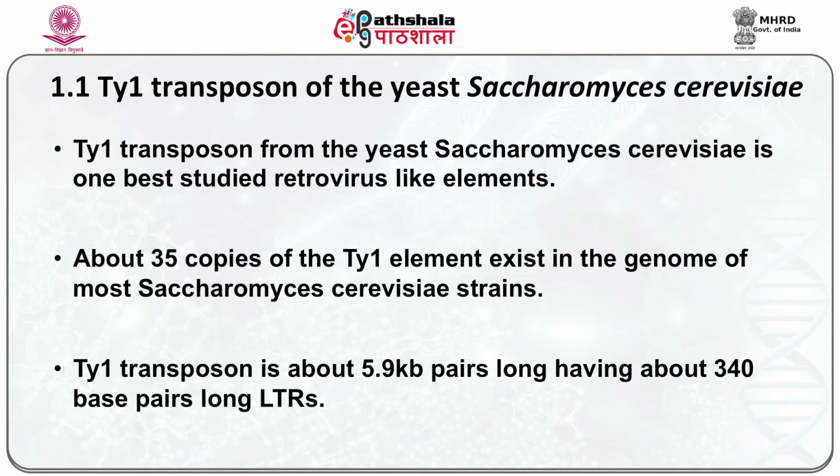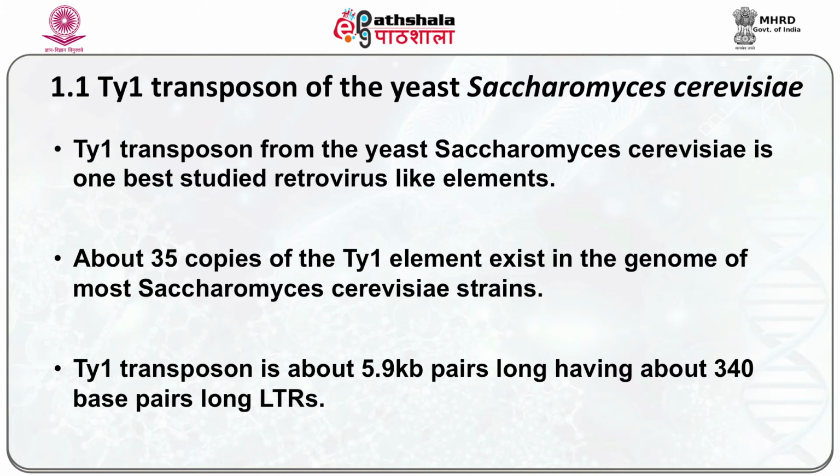The TY1 transposon from the yeast Saccharomyces cerevisiae is one of the best studied retrovirus-like elements. About 35 copies of the TY1 element exist in the genome of most Saccharomyces cerevisiae strains.